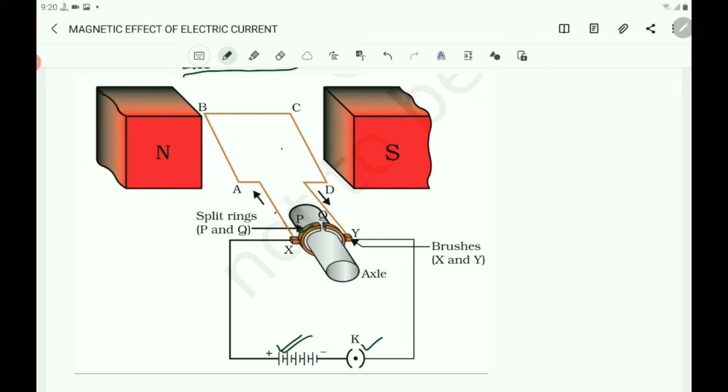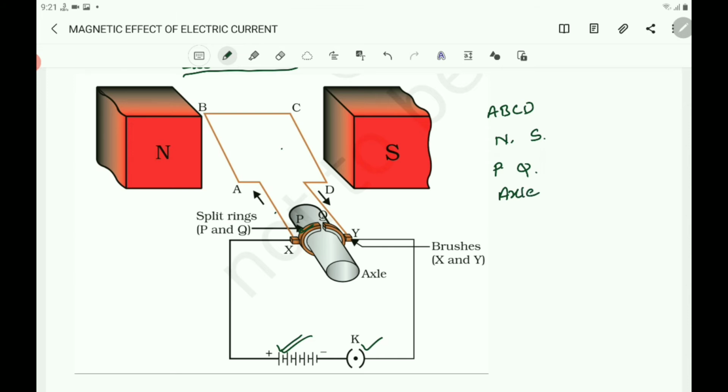Here ABCD is an armature or rectangular coil that is kept between the strong magnetic poles N and S, and the ends of the coil are connected to the split rings P and Q, which are attached to the axle.